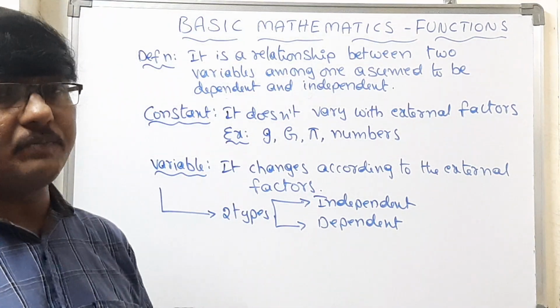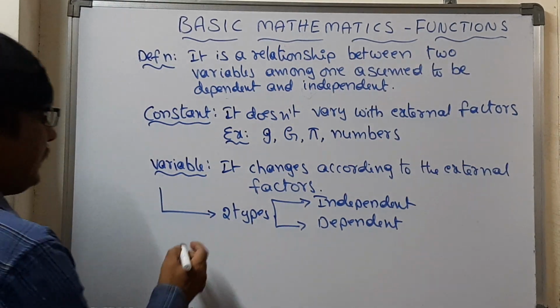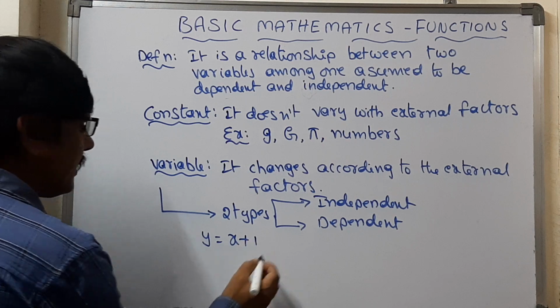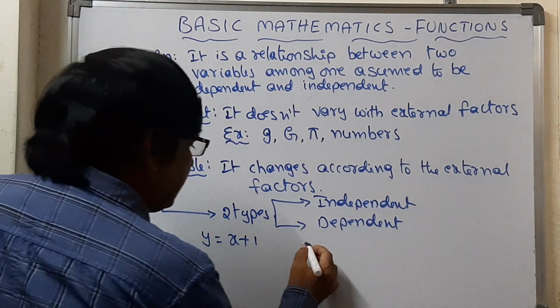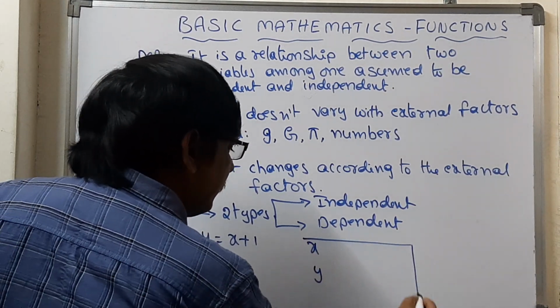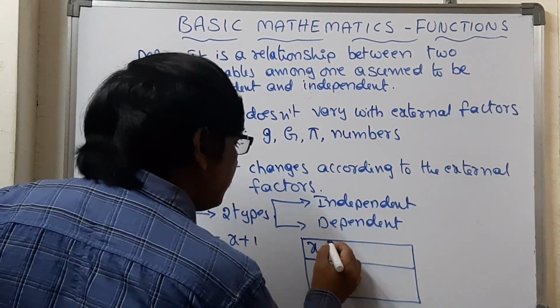We will discuss that with one example. Let us take one linear equation, y is equal to x plus 1, and take the x values and y values here.